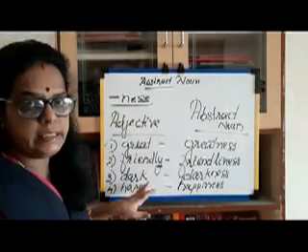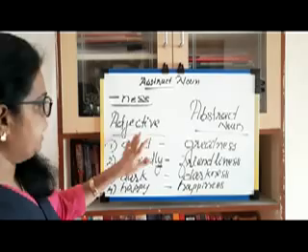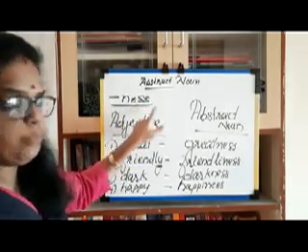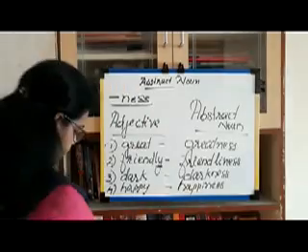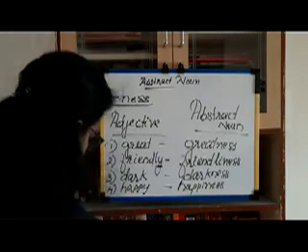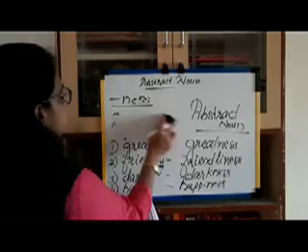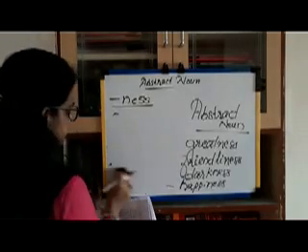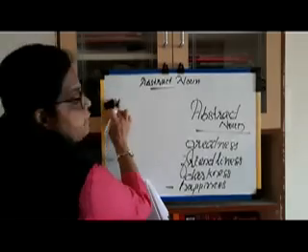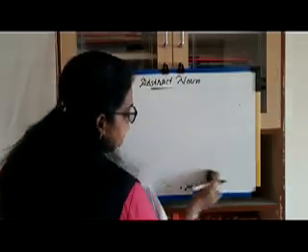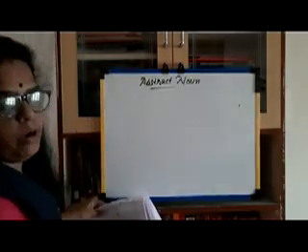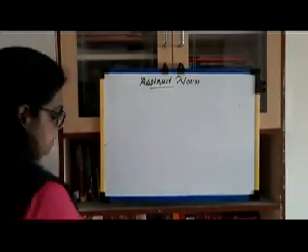These are some adjectives, and we add -ness, so we get an abstract noun. Adjective plus -ness gives an abstract noun.